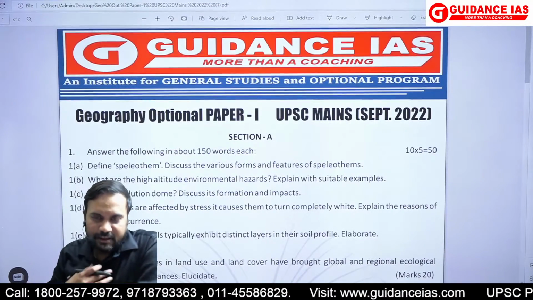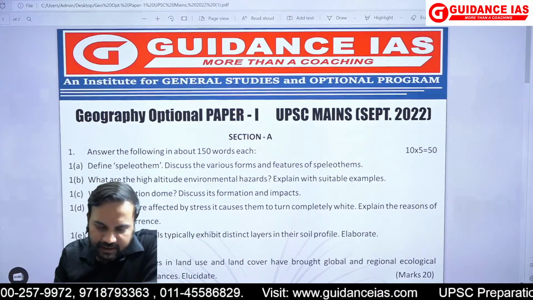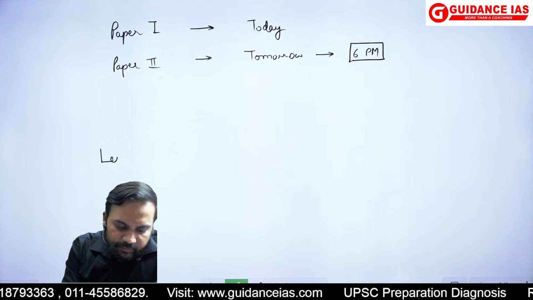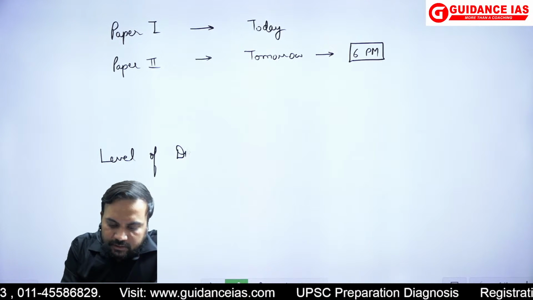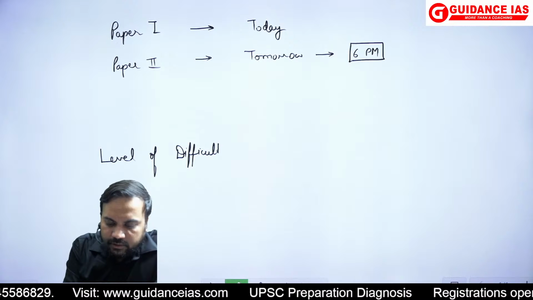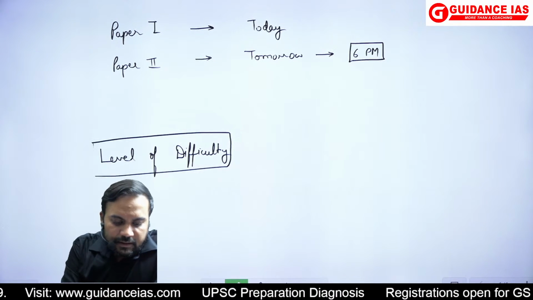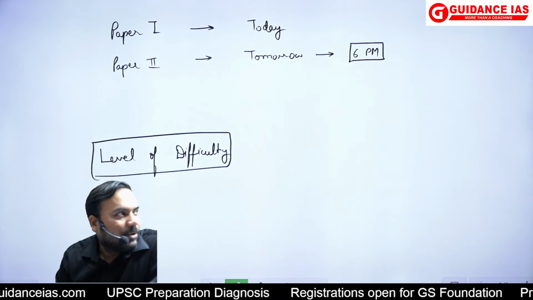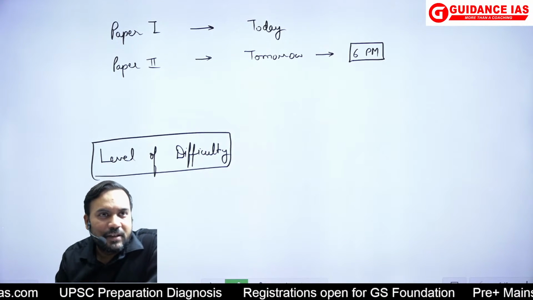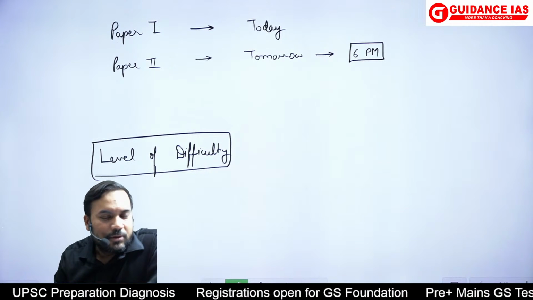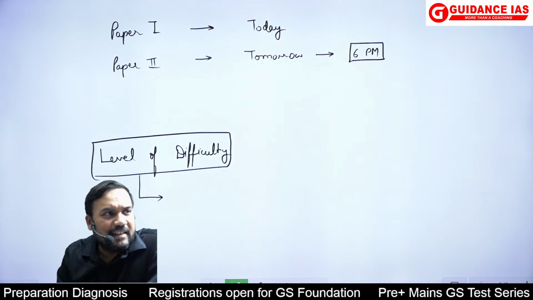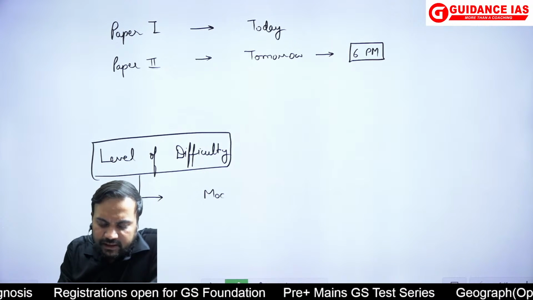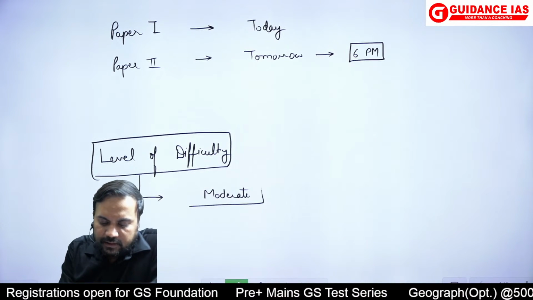And when I'm saying easy, I would say that it was somewhere between, if I talk about the level of difficulty, from the perspective of a person who has prepared well, or in other words, a guidance student, somewhere around moderate level of difficulty.